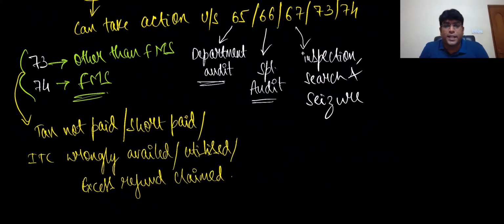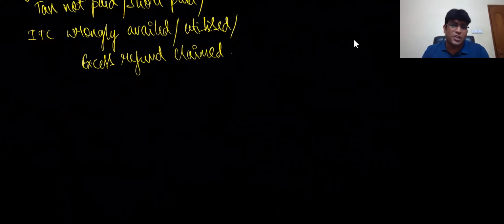a chapter called demand and recovery, where basically they'll recover the tax not paid, short paid, or ITC wrongly availed or wrongly utilized or refund wrongfully claimed. So basically, this particular section is a very small section. What it talks about is basically section 61, which deals with the concept of scrutiny of returns, which tells us very clearly that whenever they want to scrutinize, my dear friends, they'll issue a notice.